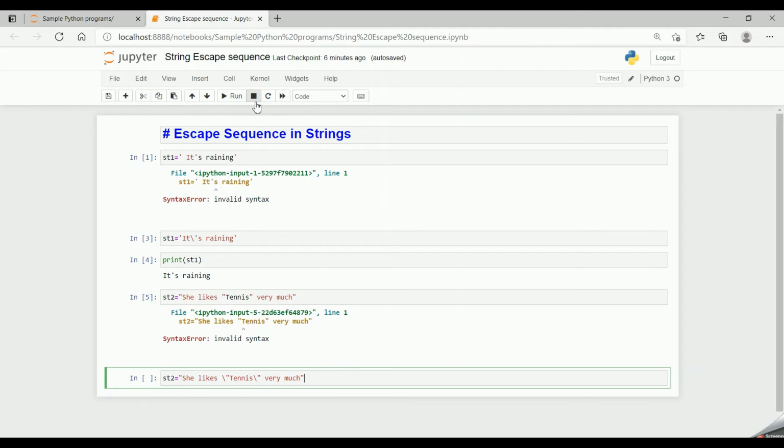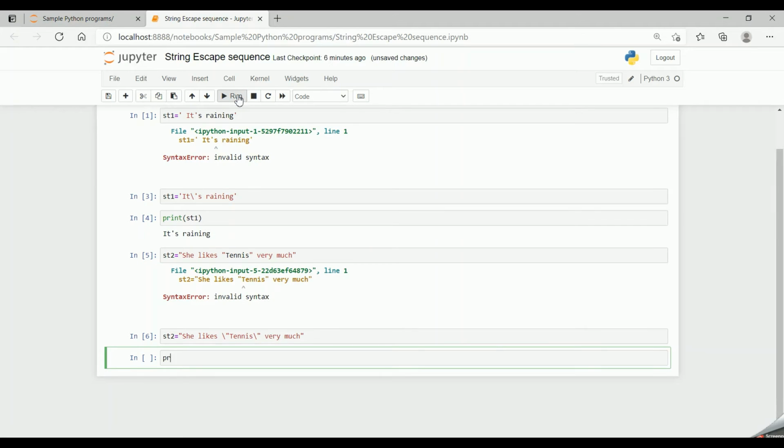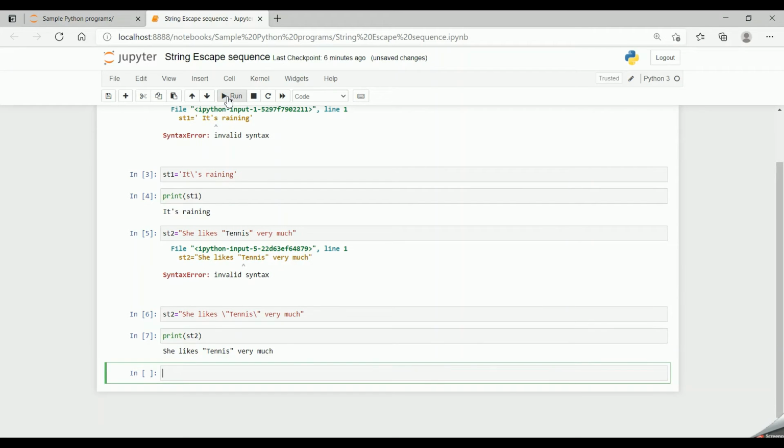So when I run this code, I print st2. Now when I run this code, I get the value she likes tennis enclosed within double quotes very much. So this is how the escape sequence backslash, that is the escape character, works in Python. There are many other escape sequences in Python. Some of them are